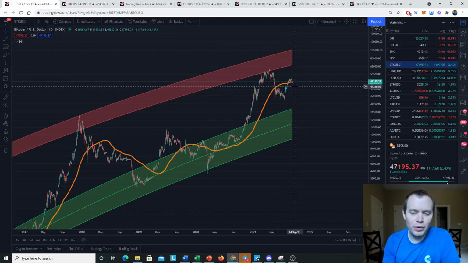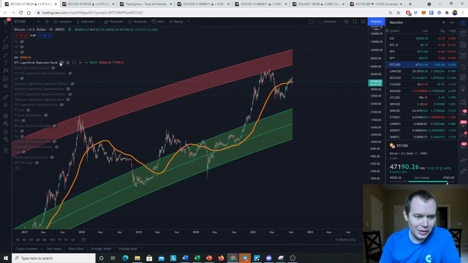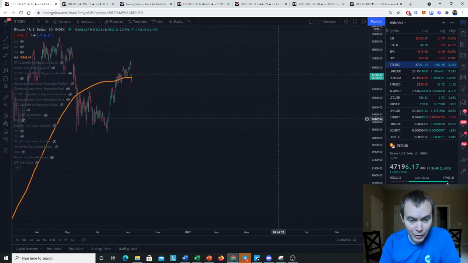So being above the 200-day moving average is certainly bullish in the sense that it will probably allow for altcoins to continue to rally, also being above the 20-week moving average. So there is a 200-day moving average. Now, let's also look at some shorter-term moving averages as well.